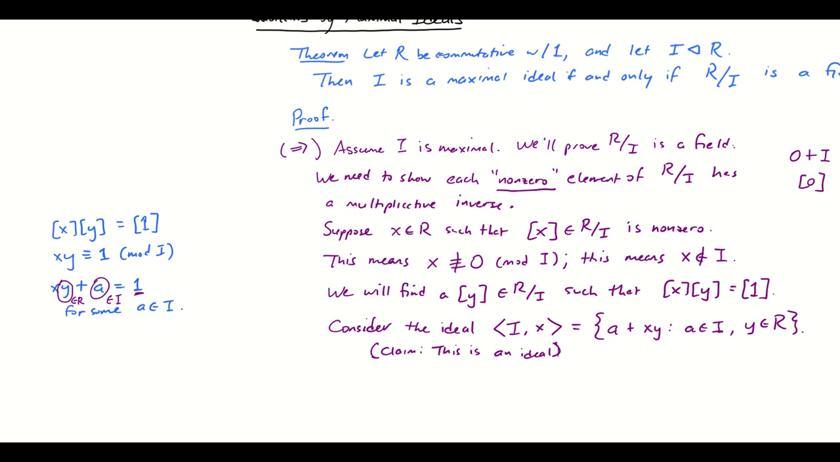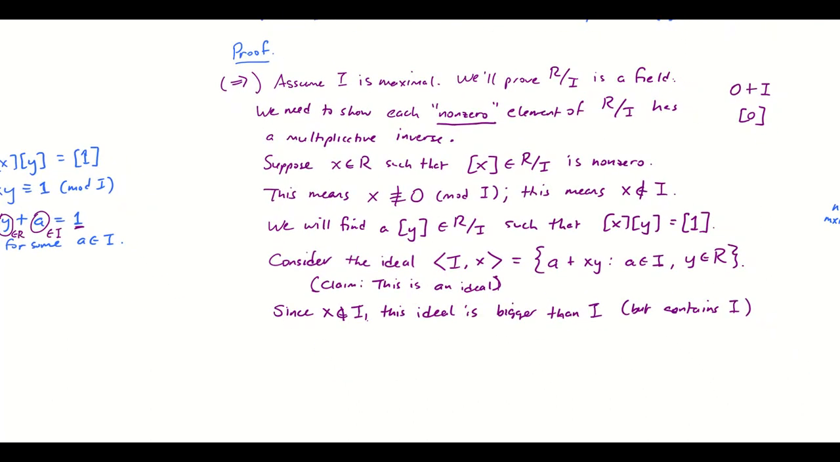Okay, so this ideal, since X doesn't belong to I, is bigger than I, but it does strictly contain I. Okay, and because this ideal is bigger than I, and I is maximal, that means the ideal generated by I and X together has to be the entire ring. Got to be the entire ring because I was maximal. The only stop left is the entire ring.